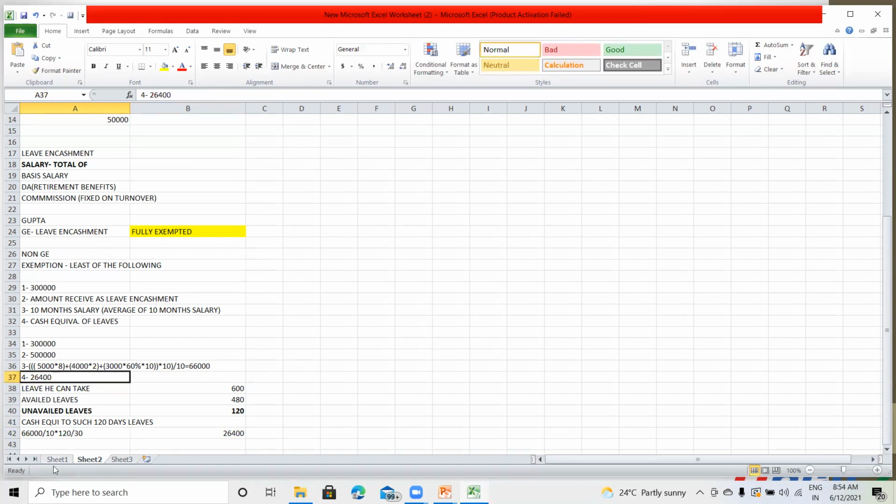Means we will calculate the cash which is equivalent to the unused leaves. Unused leaves are 120 days. The 10-month average salary, as per point 3, was 66,000.